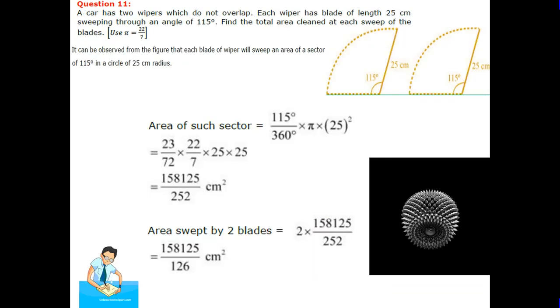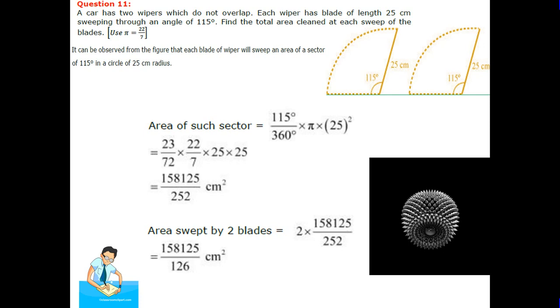Question number 11. A car has two wipers which do not overlap. Each wiper has a blade of length 25 centimeters sweeping through an angle of 115 degrees. Find the total area cleaned at each sweep of the blades. Pi is 22 upon 7. It can be observed from the figure that each blade sweeps the area of a sector of angle 115 degrees in a circle of radius 25. The area of the sector equals 115 upon 360 pi r square, r equal to 25.